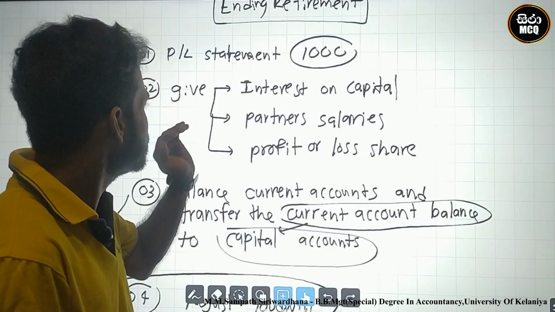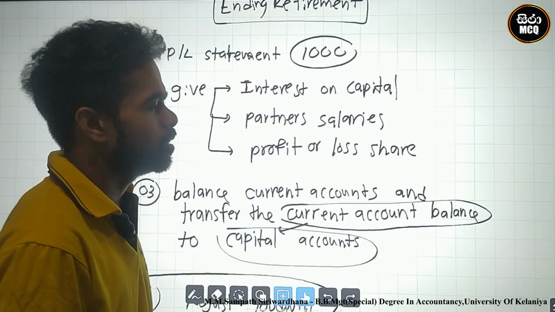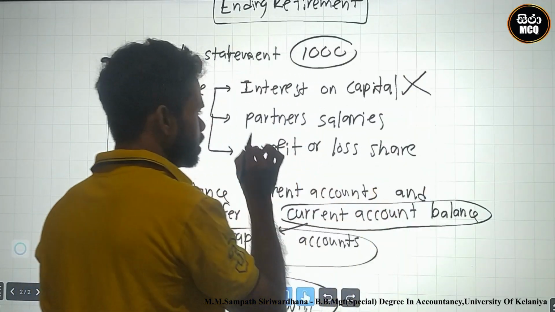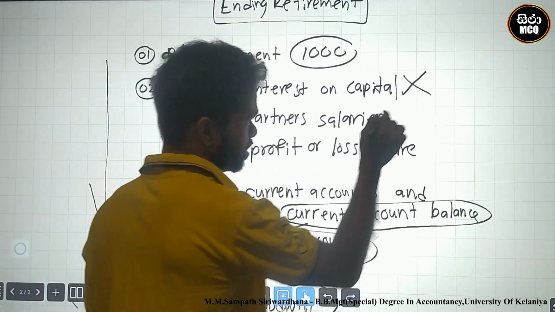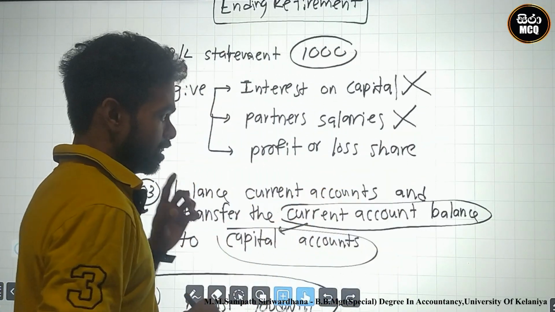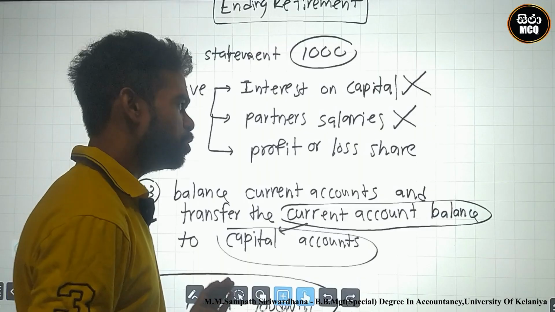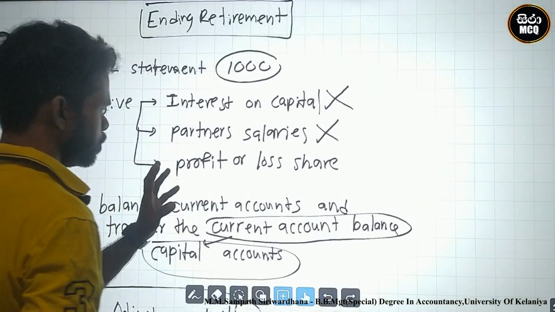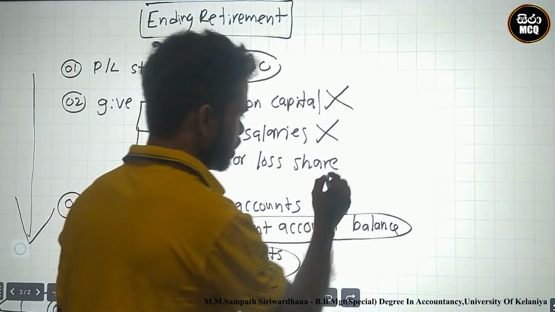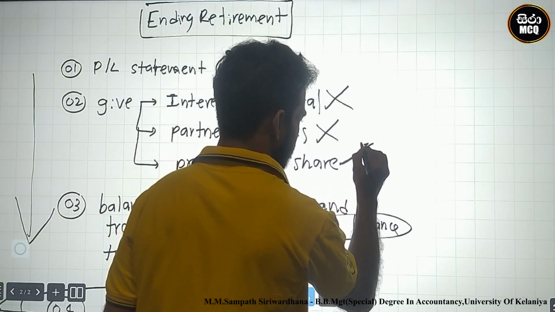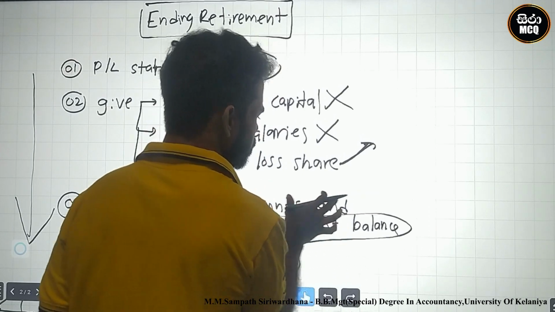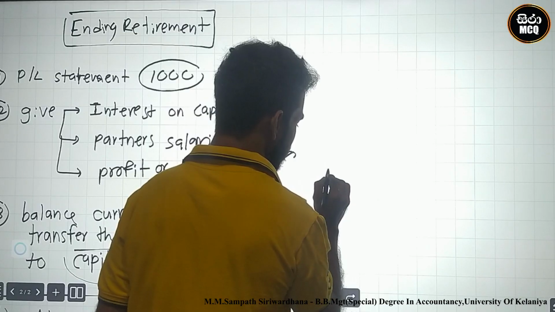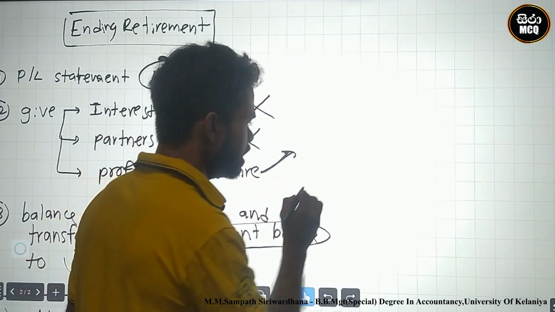After that, you must give interest on capital. There is no interest on capital, so don't give. There are no partner salaries, so don't give. This is the profit or loss share. You must give profit or loss shares. You know what the double entry for profit or loss share is? Profit or loss shares, you must credit to where? Current account credit.